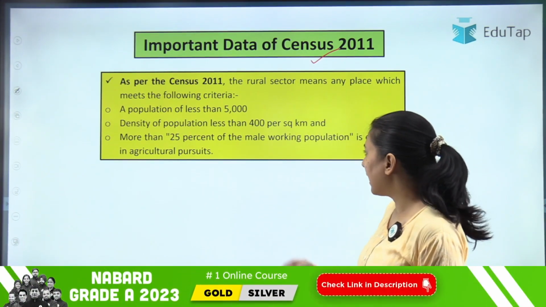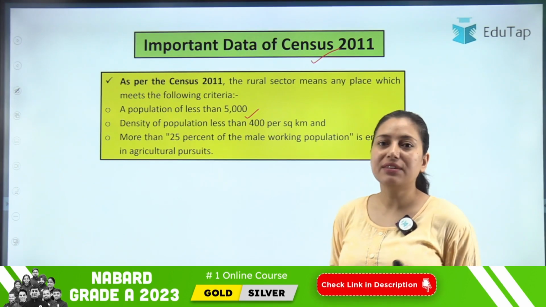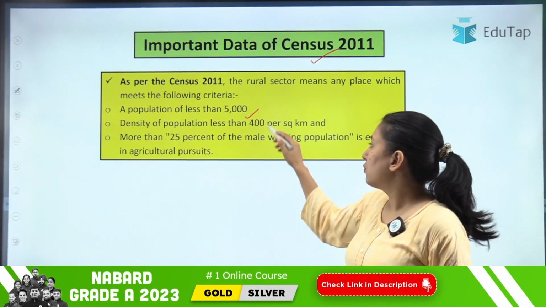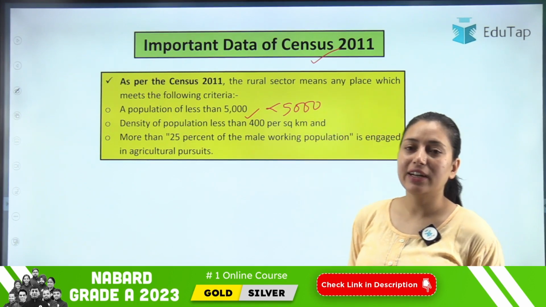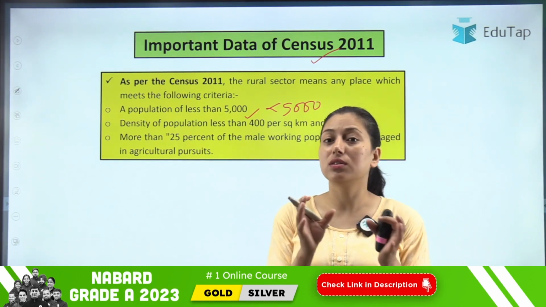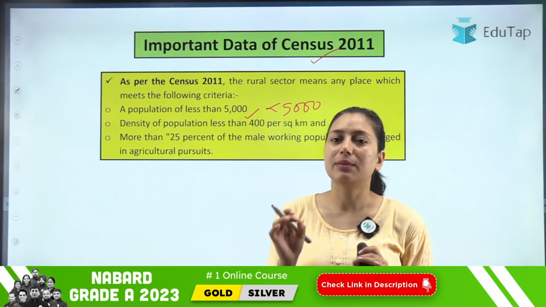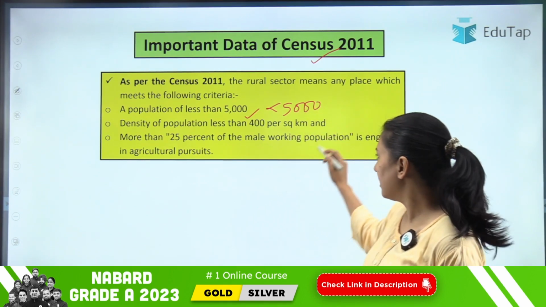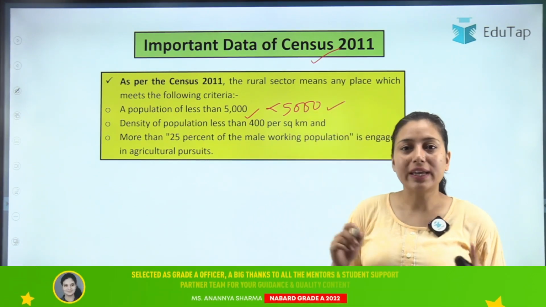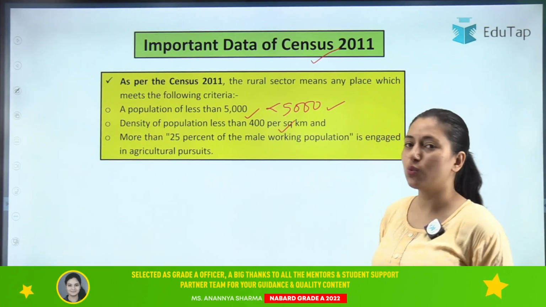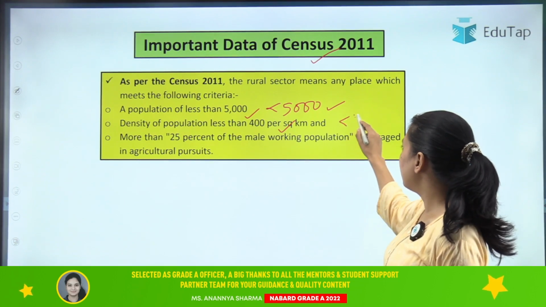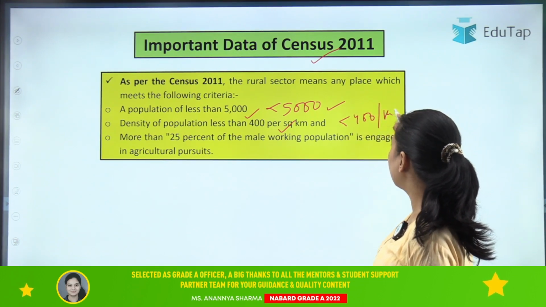The very first is that the population should be less than 5,000. And talking about population density, it should be less than 400 per square kilometer.